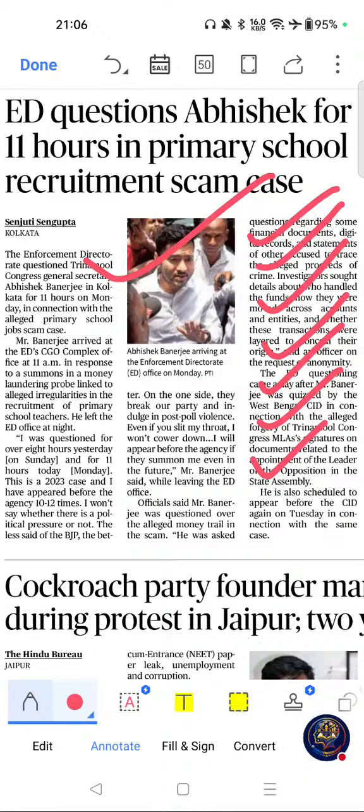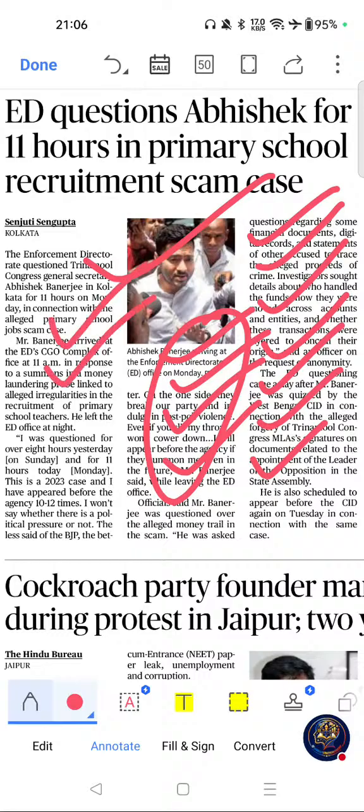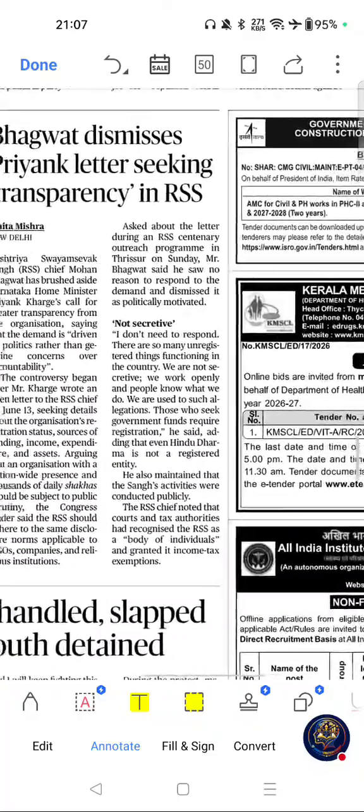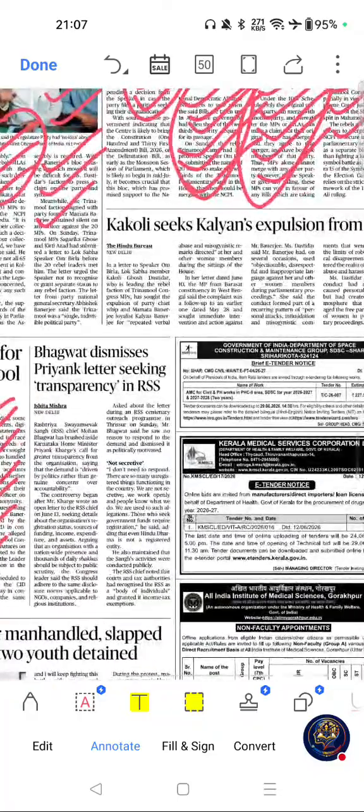Key themes related to this article are Enforcement Directorate, PMLA, money laundering and public recruitment. These are the key themes related to this article. Move on to possible question areas. Enforcement Directorate, PMLA 2002 and financial crime investigations. These are the possible question areas related to this article. Move on to next important article from this page. This one.